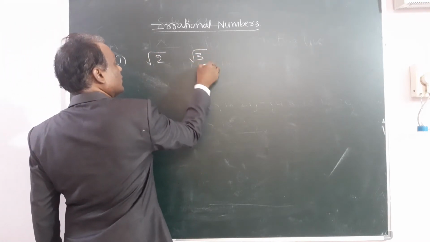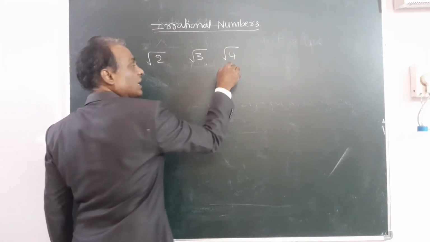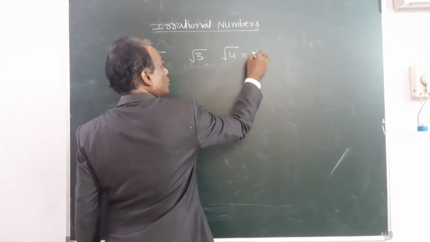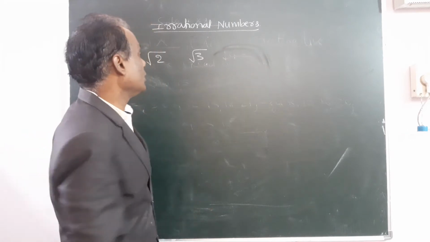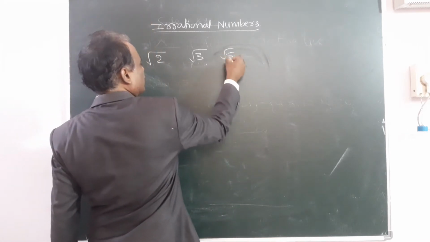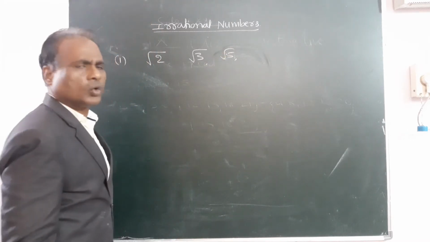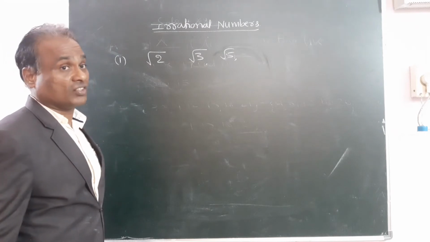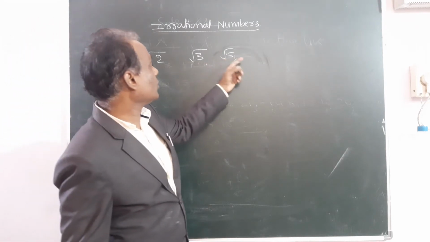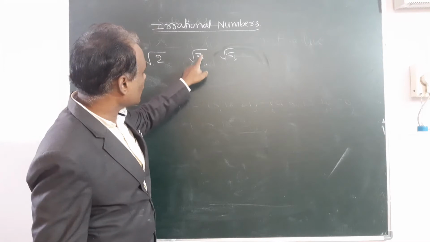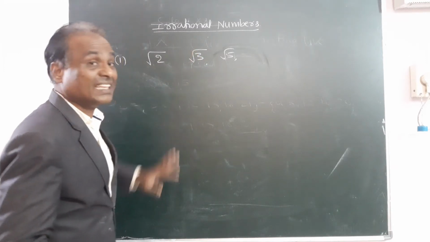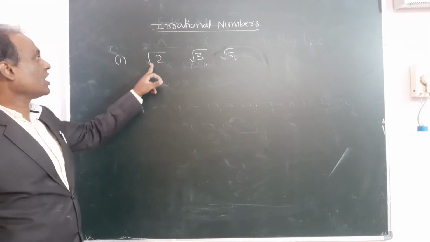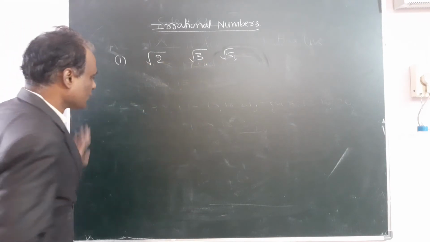Root 3 is an irrational number. Root 4 is not irrational because root 4 is 2. So root 5, root 6, root 7, root 8 are irrational, and root 9 is 3, so this is not irrational. So a number in the form of a root, whose value cannot be expressed in the form of a square, is an irrational number.